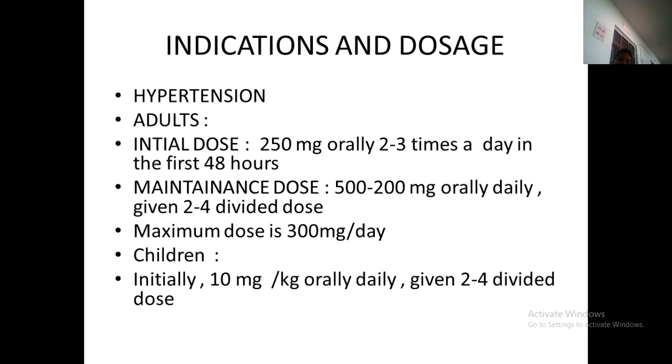The maintenance dose is 500 mg orally, given as divided doses. The maximum dose is 3 g, and for children it is 10 mg.